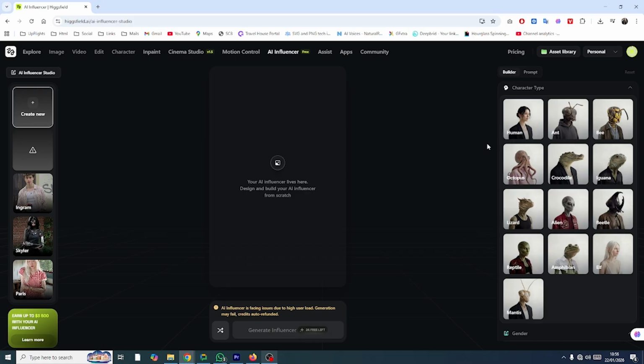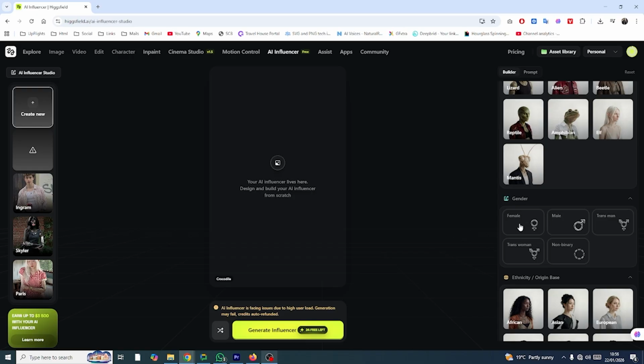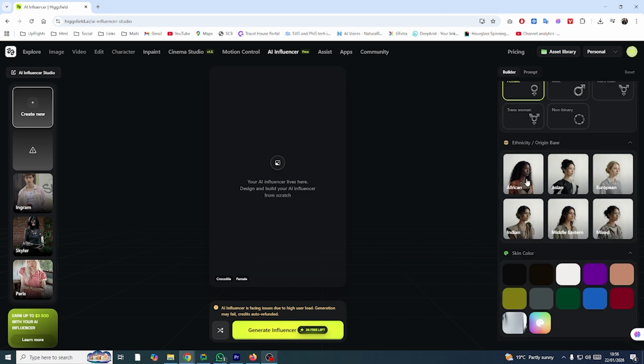First, you choose the character type. You're not limited to humans. You can create a human, ant, bee, crocodile, and many other character types. Next, you select gender. You'll find multiple options such as male, female, trans man, and other gender identities. After that, you choose ethnicity or origin. Options include African, Asian, European, Indian, Middle Eastern, and mixed.